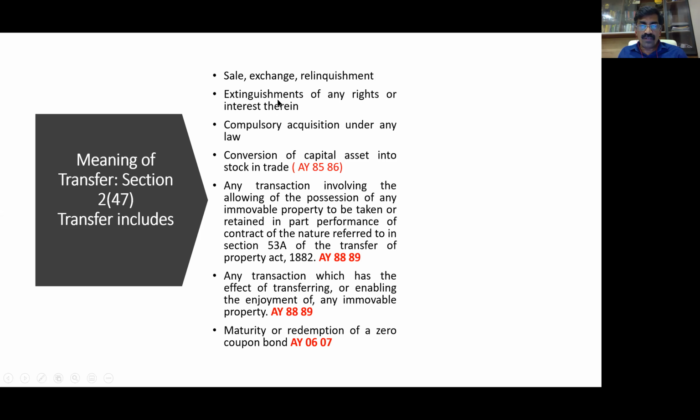To borrow from the Companies Act, you would have heard about surrender of shares and forfeiture of shares. Surrender of shares you do voluntarily, so that will be a relinquishment. Forfeiture of shares is not voluntary. You don't pay the call money, the company will take your rights in the asset, that is extinguishment. So that's one way you can understand the difference between relinquishment and extinguishment. Compulsory acquisition, which we already talked about, is where under the law your capital asset is acquired, either for construction of a bridge or a metro or so many projects the government has, for which the assets are acquired compulsorily. Other points we already discussed, therefore I'll move to the next one.